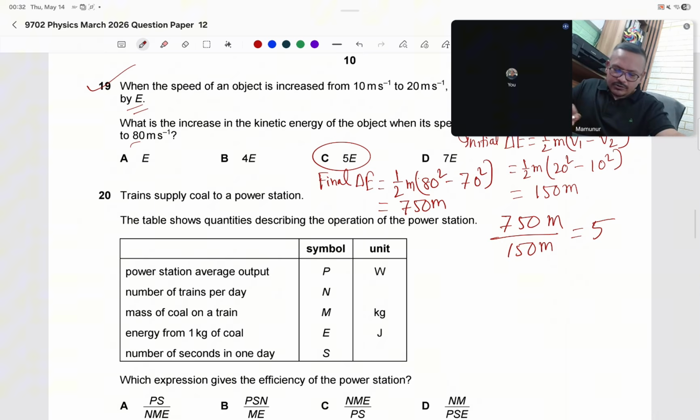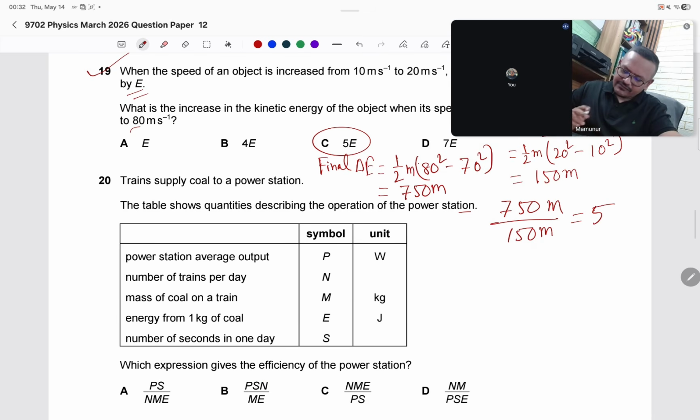20. Trains supply coal to a power station. The table shows quantity describing the operation of a power station: power station average output, number of trains, mass, coal. Which expression gives the efficiency? What do we know about efficiency? Efficiency is the output divided by input. Power station average output P, so it will be P here. Input power is energy divided by time.